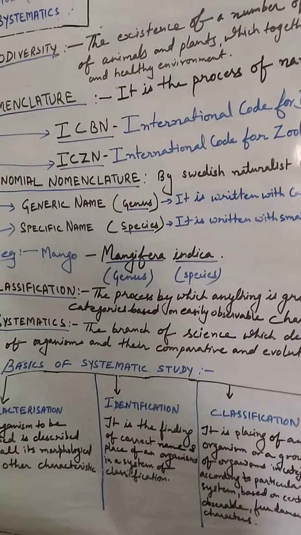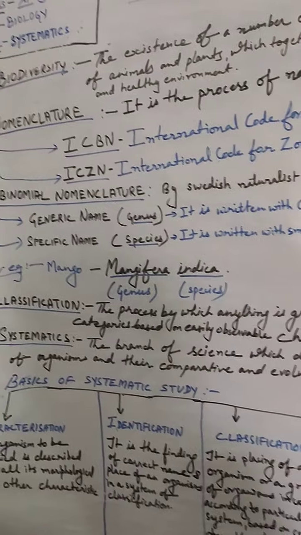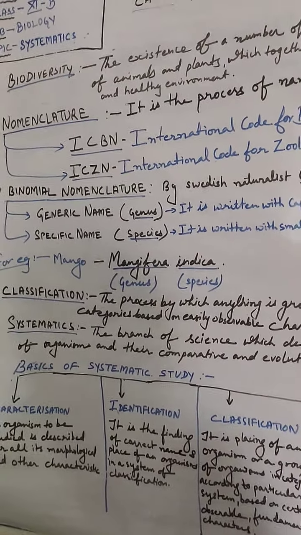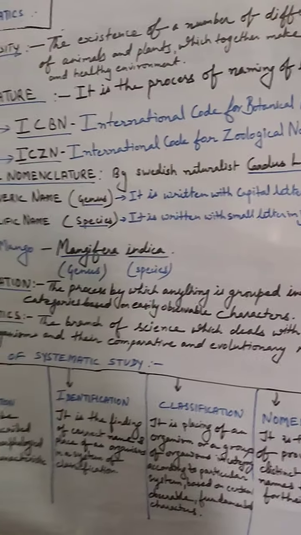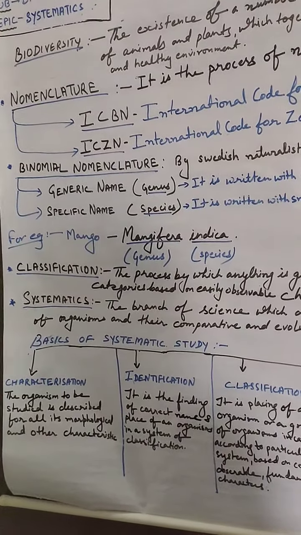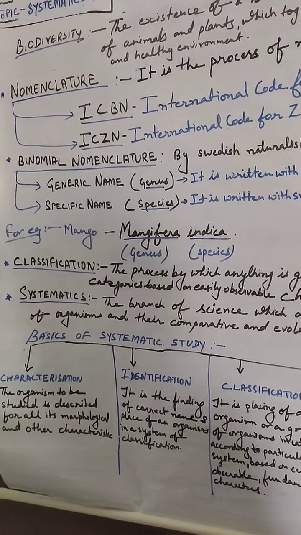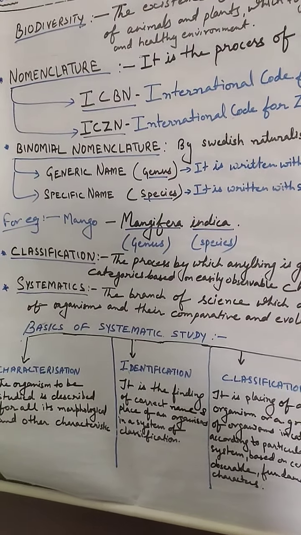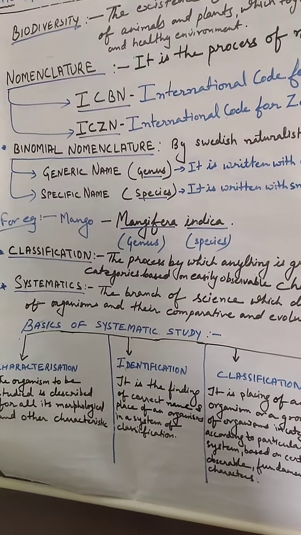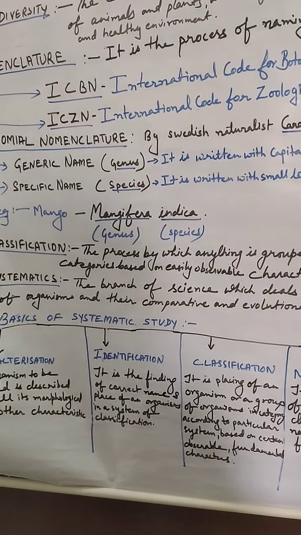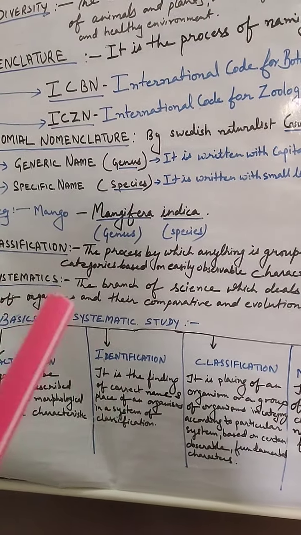So students, while we are writing biological names, we have to follow some rules of nomenclature. What are those rules? Firstly, biological names are generally written in Latin form, and that's why they are written in italic letters, which we have already discussed.